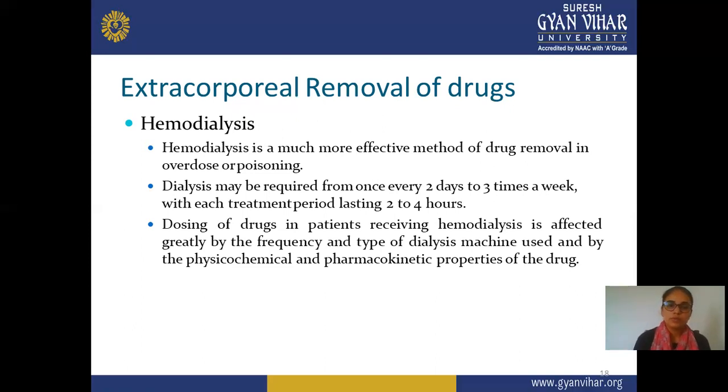Means there is a specific time required for this dialysis. You should do this procedure at least 2 to 3 times a week, with each treatment lasting 2 to 4 hours, which may vary depending on the problem of that particular patient.